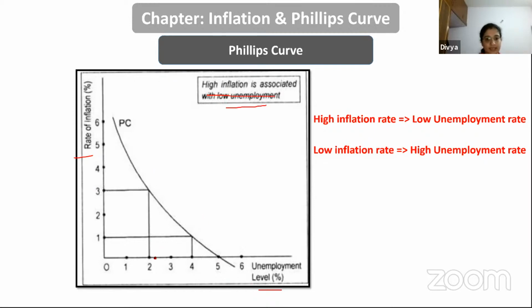Now, if you can see this, at 0%, 4% is the inflation rate. When there is no inflation, the unemployment level is at 4%. It could be at any percent.